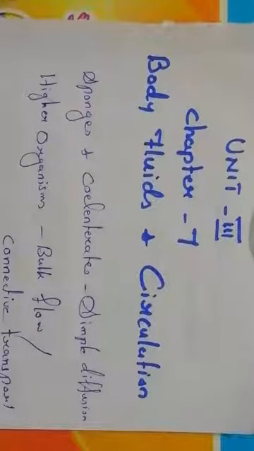In the last two chapters we discussed digestion as well as respiration, right? In the digestion process, the food will be digested and produced into nutrients. And in the respiratory system, we said the exchange of gases, oxygen and carbon dioxide, takes place, right?